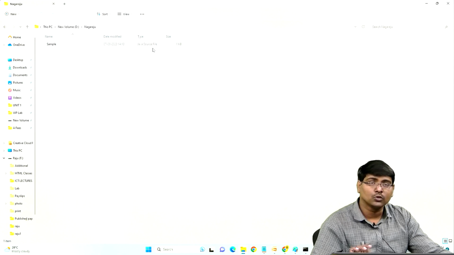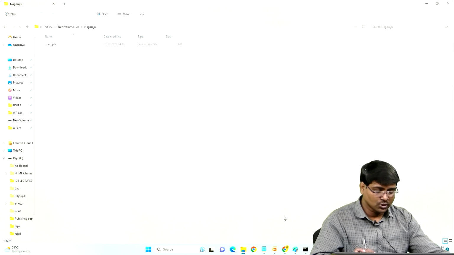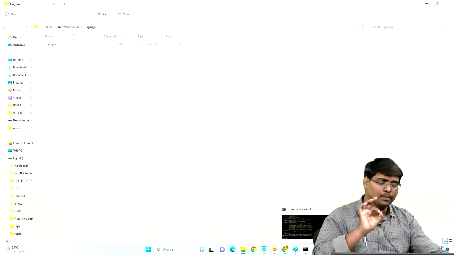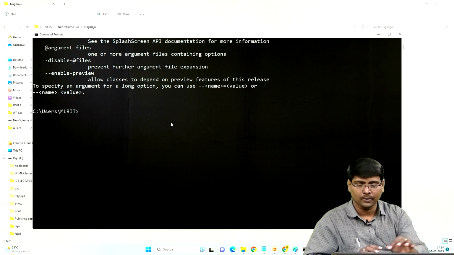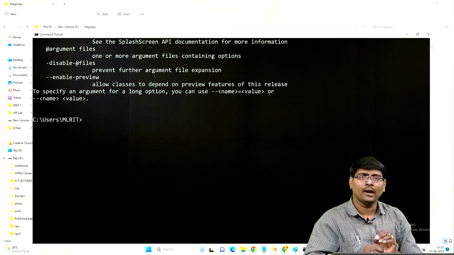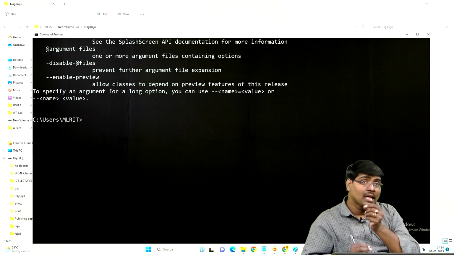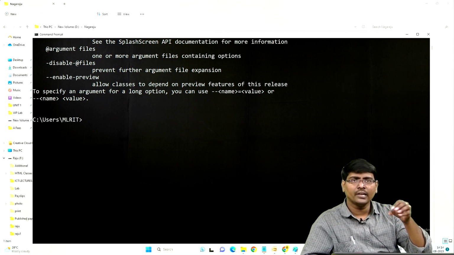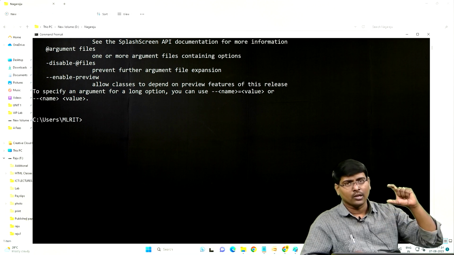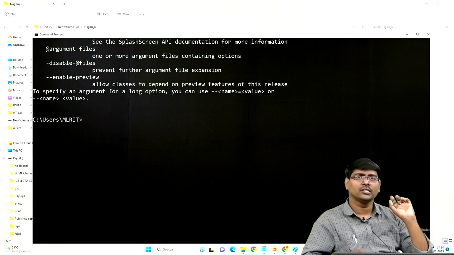Java source file. Clear. Writing is completed, saving is completed. Now go to the command prompt. Within the command prompt, I already set the path. If you set the path, there is no need to install at a specific location. You can move to any location and execute it.